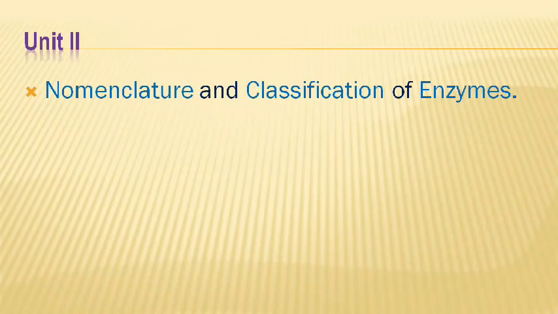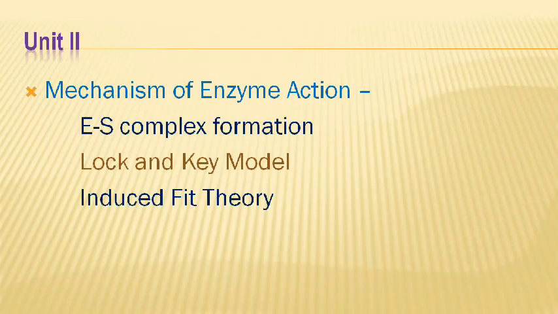As we know, the name of an enzyme ends with -ase. Depending upon its involvement in a type of reaction, the scientists have given names to the particular enzyme. We will see in detail during the theory lectures.